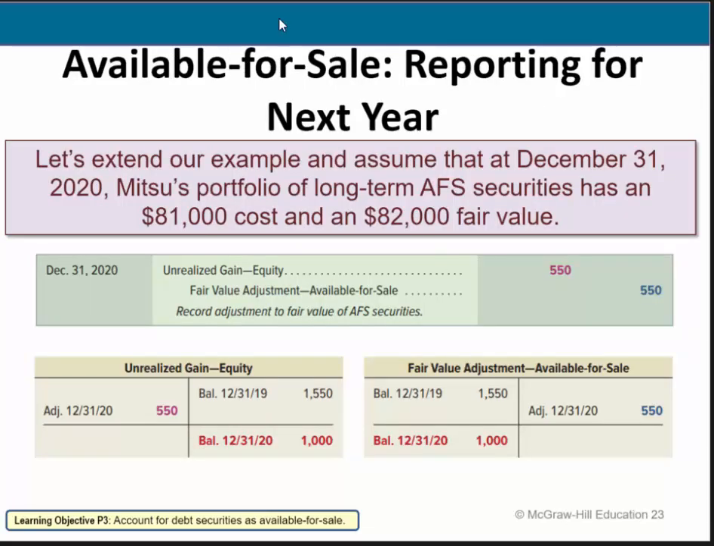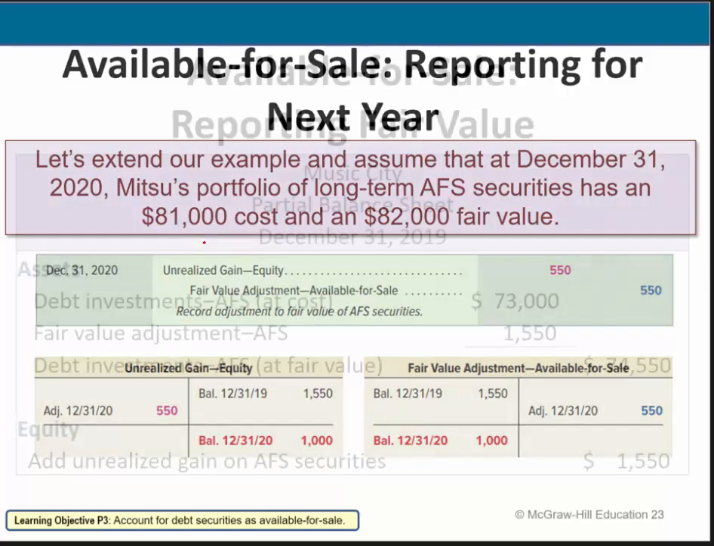Because what we're going to do in this next slide is we're going to extend our example, and we're going to assume at December 31st of 2020, this is the second year. Now when we analyze our portfolio of long-term available for sale securities, we see that it has a total cost of $81,000 and an $82,000 fair value. Now this is at the end of 2020.